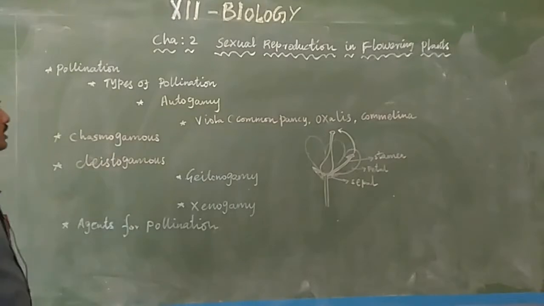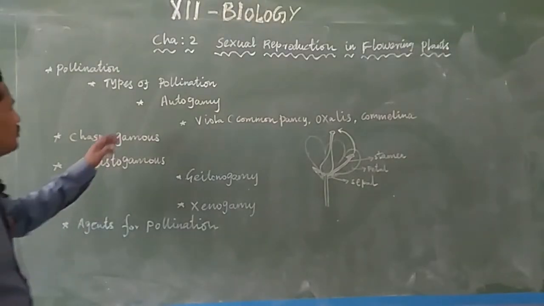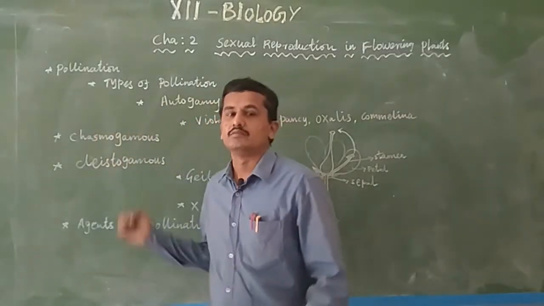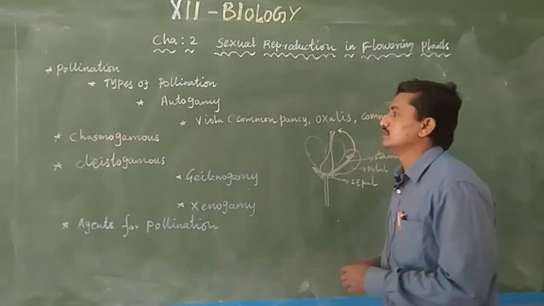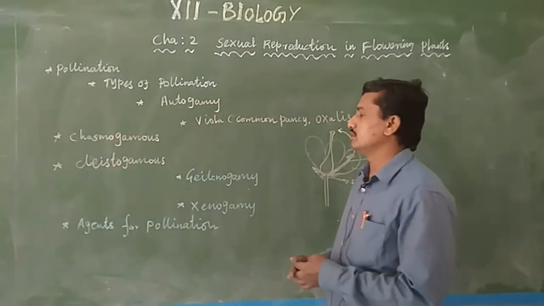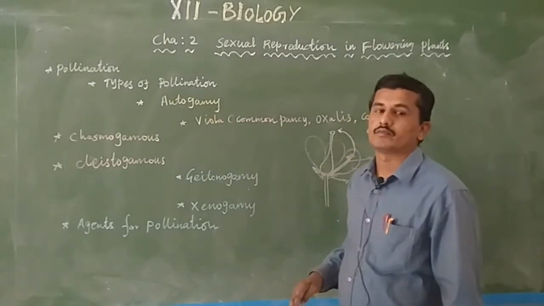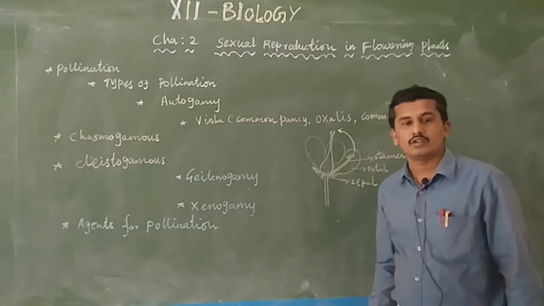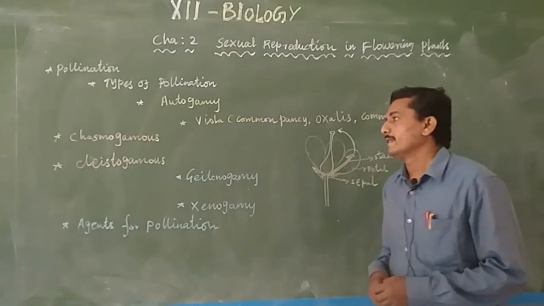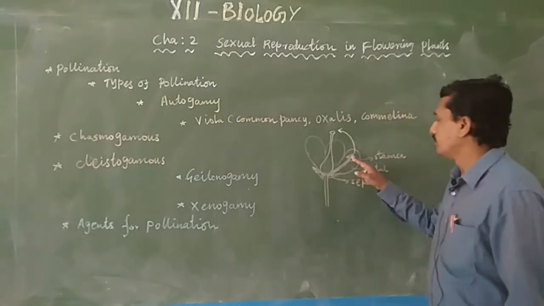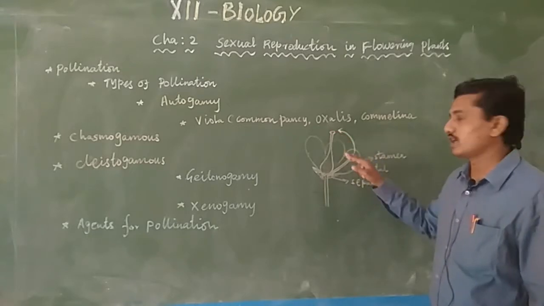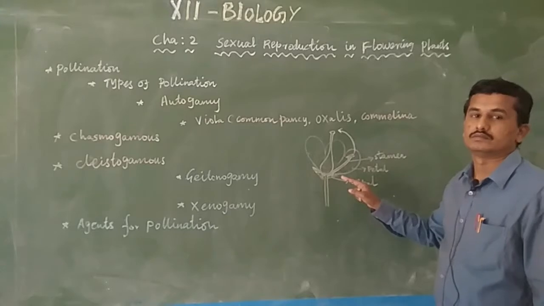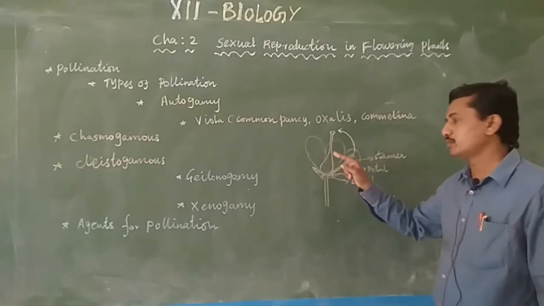Pollination is normally divided into two types in 10th standard: self-pollination and cross-pollination. But in 12th standard, the kinds of pollination are autogamy, geitonogamy, and xenogamy. Autogamy means the transfer of pollen grain from anther to stigma of the same flower. The pollination occurs within the flower.